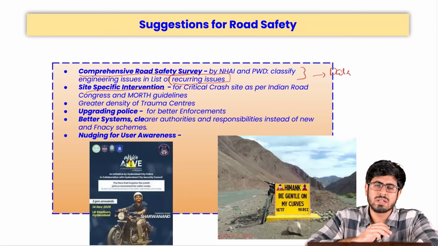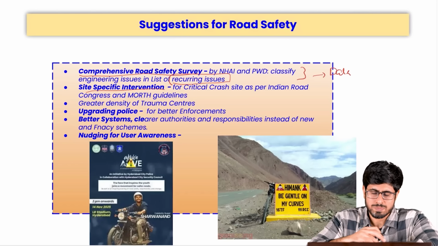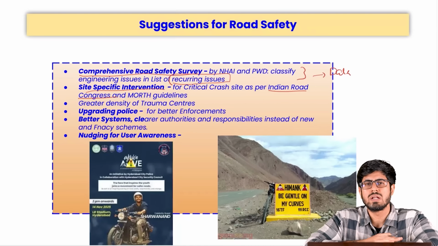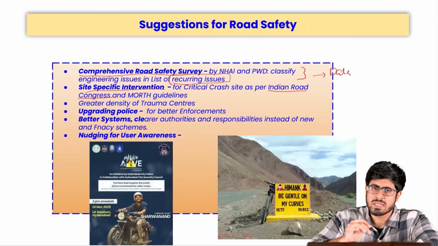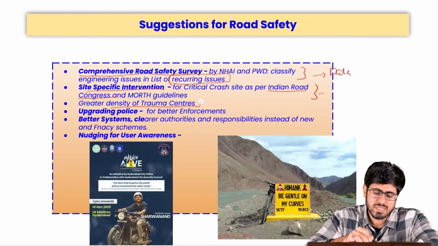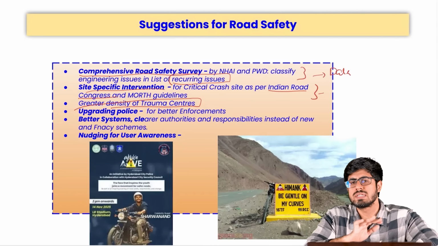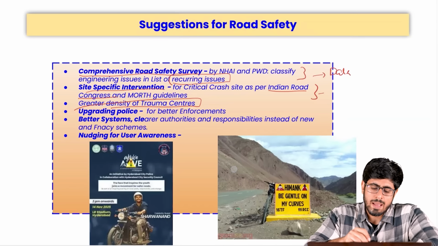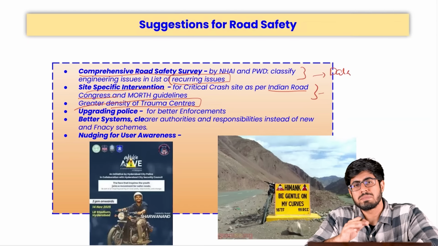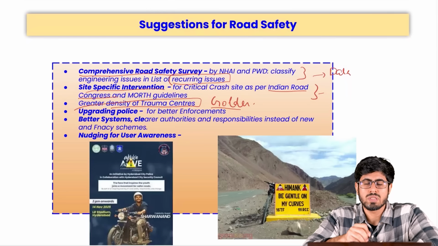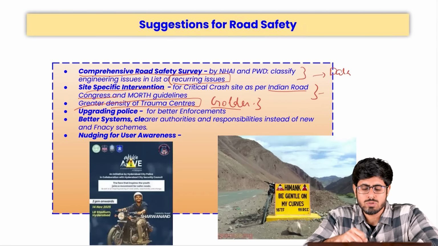We need site-specific intervention. There are organizations like, we saw, the Save Life Foundation, which is an NGO. There is an organization called the Indian Road Congress, which works in this field of road safety in India. They have developed certain interventions that could be taken at specific sites, and these must be used to reduce the chances of fatalities on the road. There is a need for greater density of trauma centers, as we saw that at least 37% of the accidents, which is disproportionate to the amount of roads that we have in India, are happening on the national highway. So there is a much greater need to establish such trauma centers along the highway, so that in the golden hour of the accident, the victim could reach the hospital in time and their life could be saved.